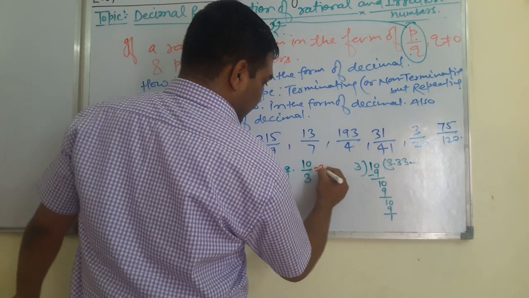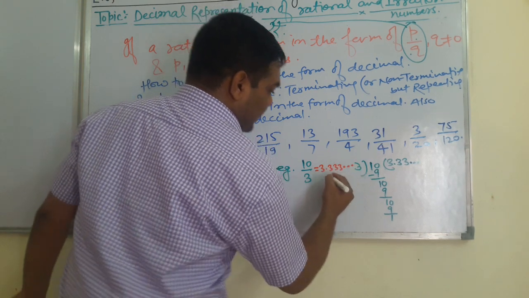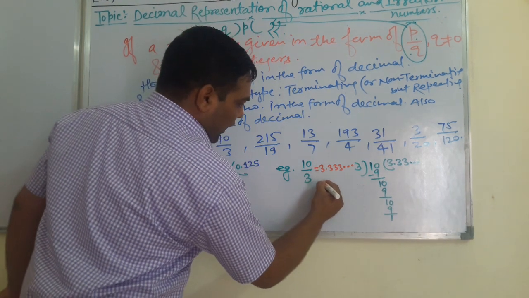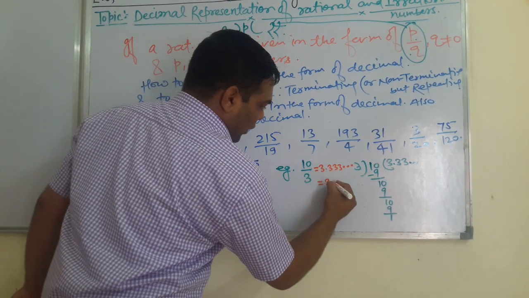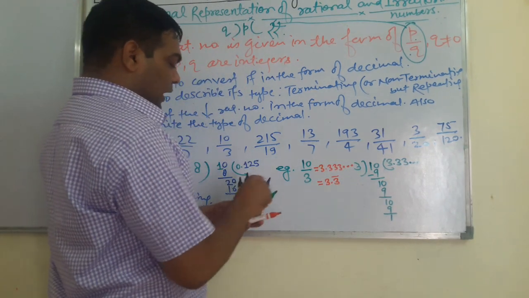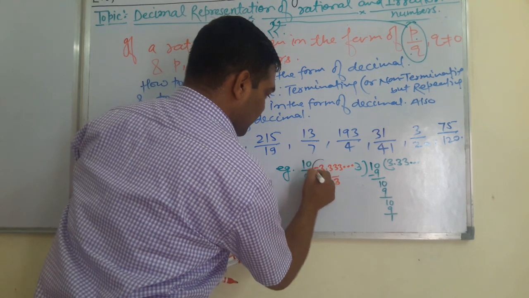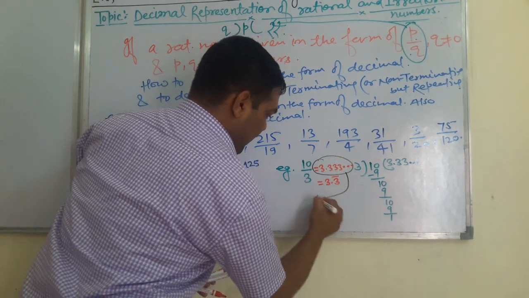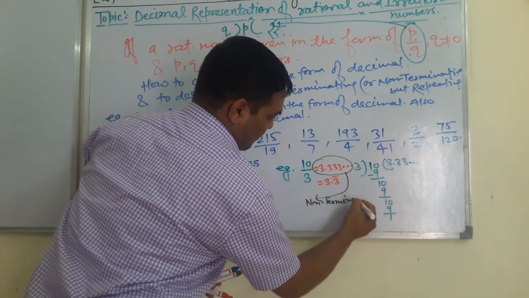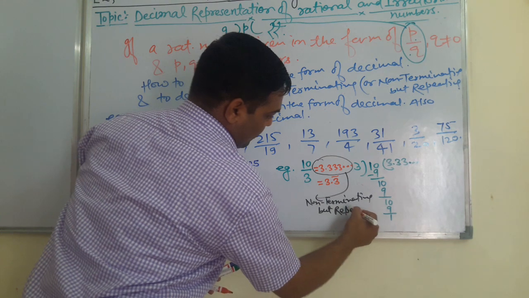It is 3.333 and so on. It means continuously one digit 3 is repeating. So what can you note down, students? 3.3 bar. So this decimal expansion is non-terminating but repeating.